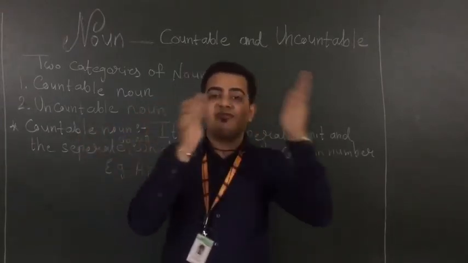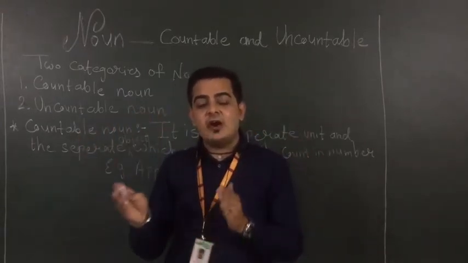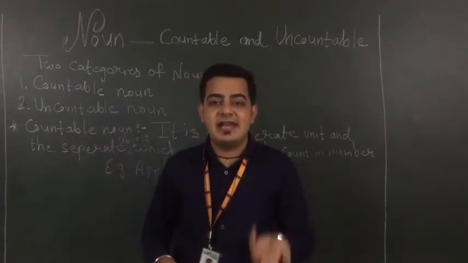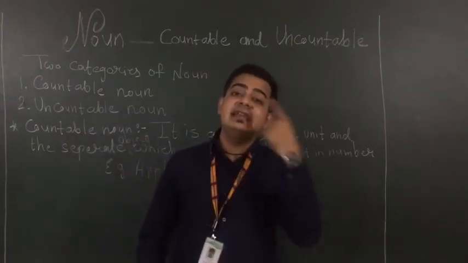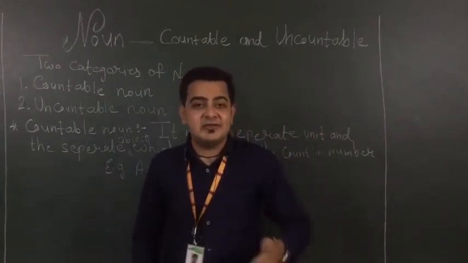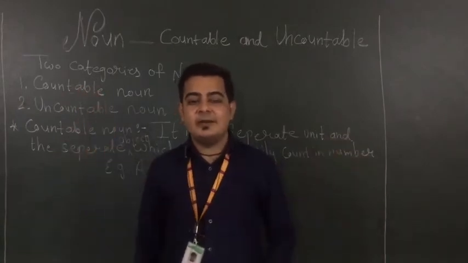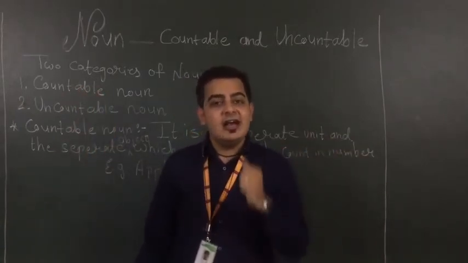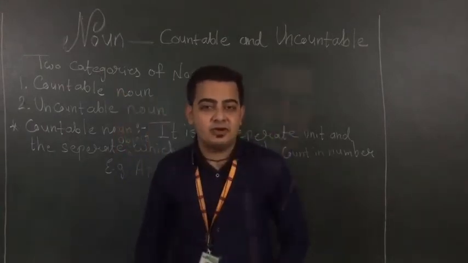A bottle of milk, how many are there, that we can count. 1, 2, 3, 4 milk bottles we have. But milk we can count in liters, but not in numbers. So that is the difference between countable and uncountable noun. So let's see the uncountable noun and then after I am going to show the difference of both of them.